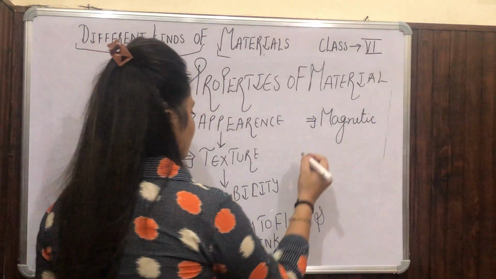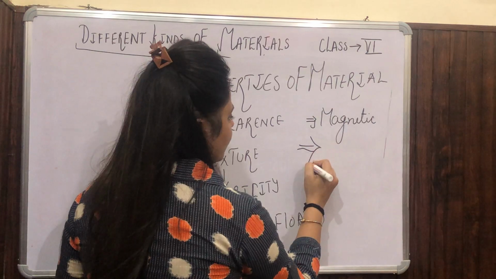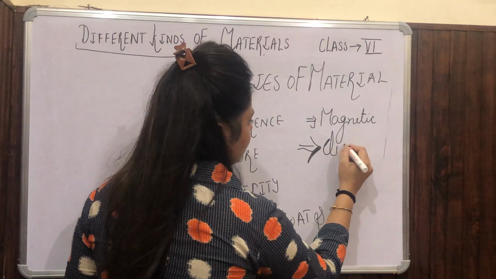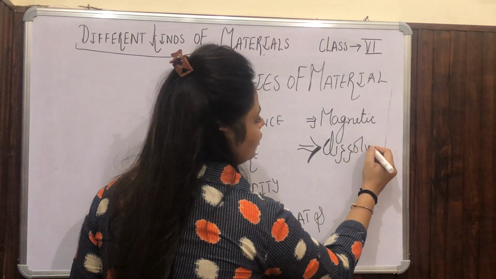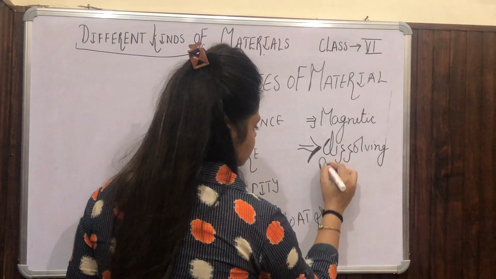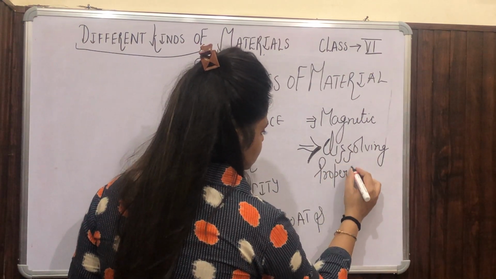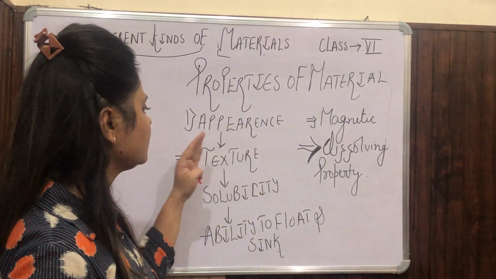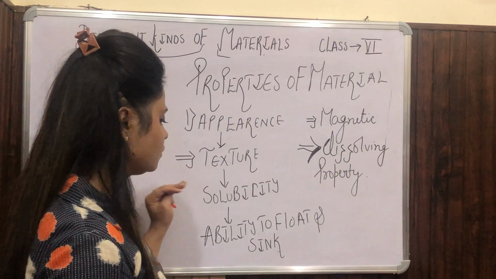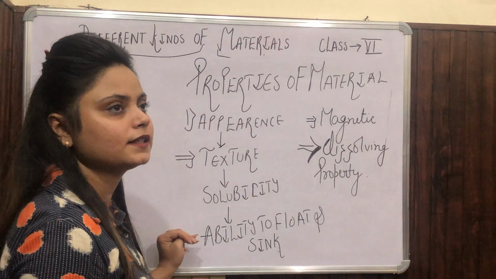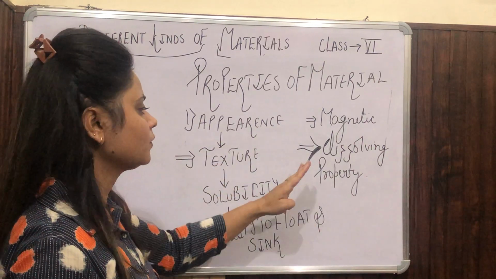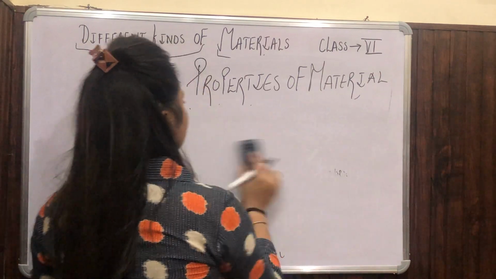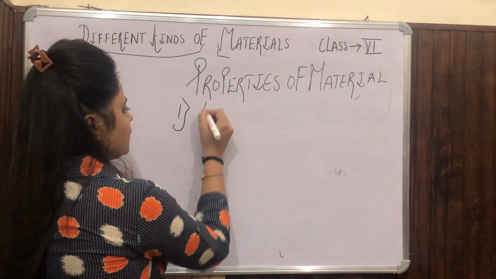So we are going to discuss in this chapter the properties of material, that is appearance, texture, solubility, ability to float and sink, magnetic property, and dissolving property. Okay, so let's start with the first property, that is appearance. The first property is appearance.